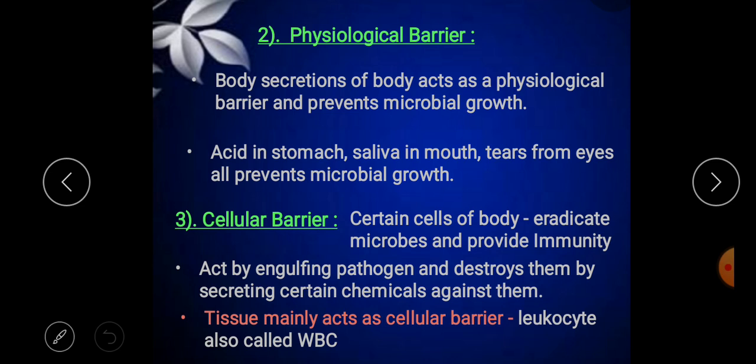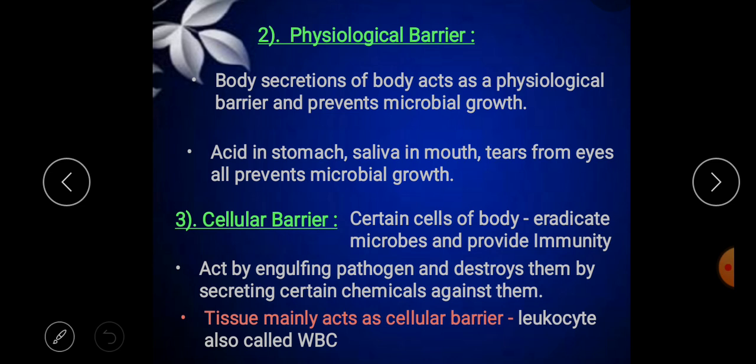And the tears: it is also a watery substance which comes out from our eyes, and tears contain antibacterial enzymes like lysozyme, which prevent infection of our eyes. Like this, many organs secrete different types of chemicals and prevent the entry of pathogens and foreign substances.